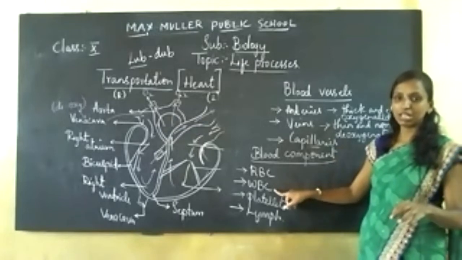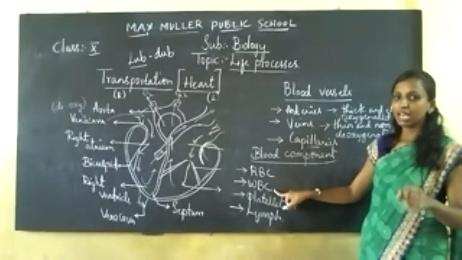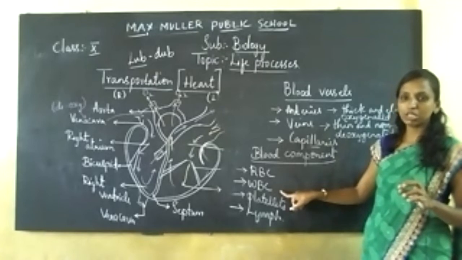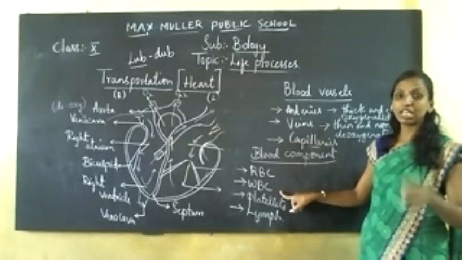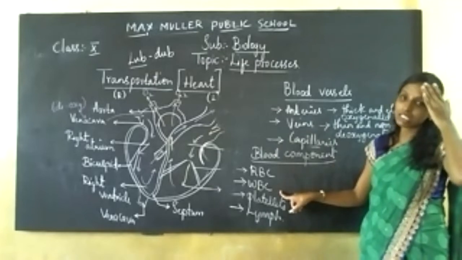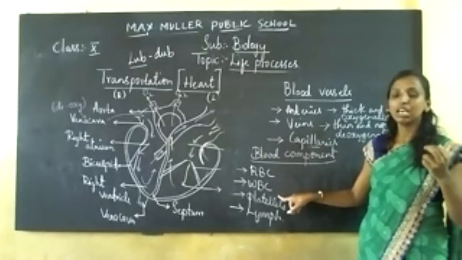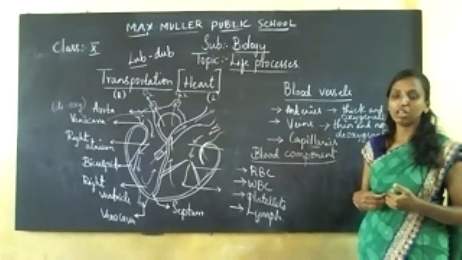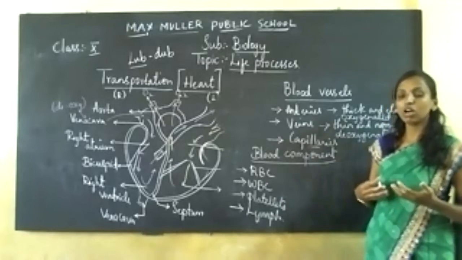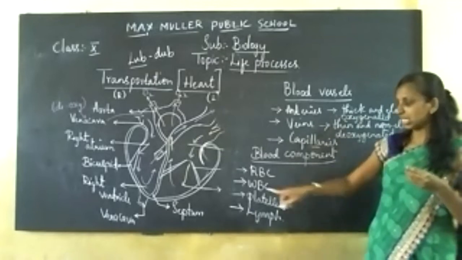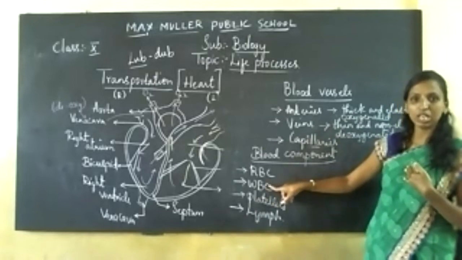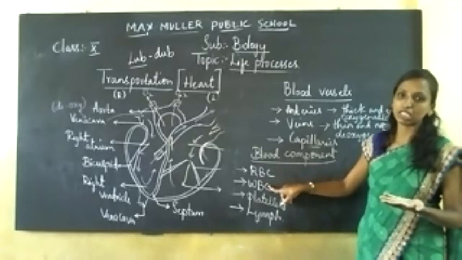WBCs, white blood cells, carry leukocytes. WBCs fight against diseases, which means they increase your immunity level. Once the count is less, it decreases your immunity level. So WBCs work for what purpose? They fight against diseases. If the WBC count is less in your body, you will get easily affected by disease.